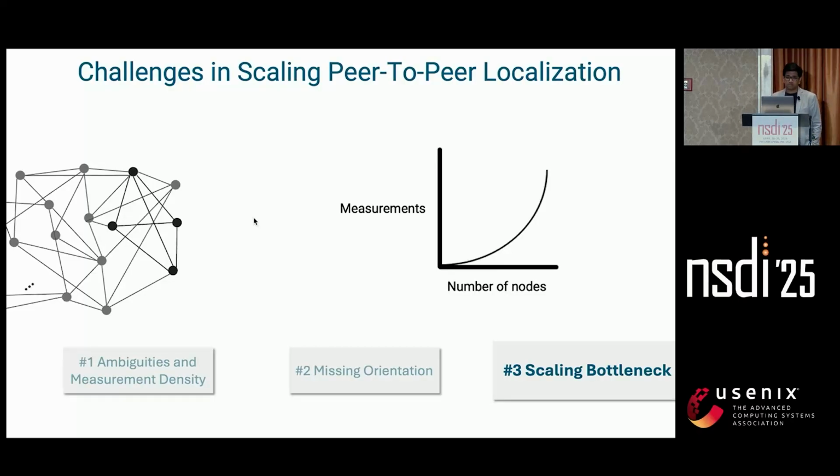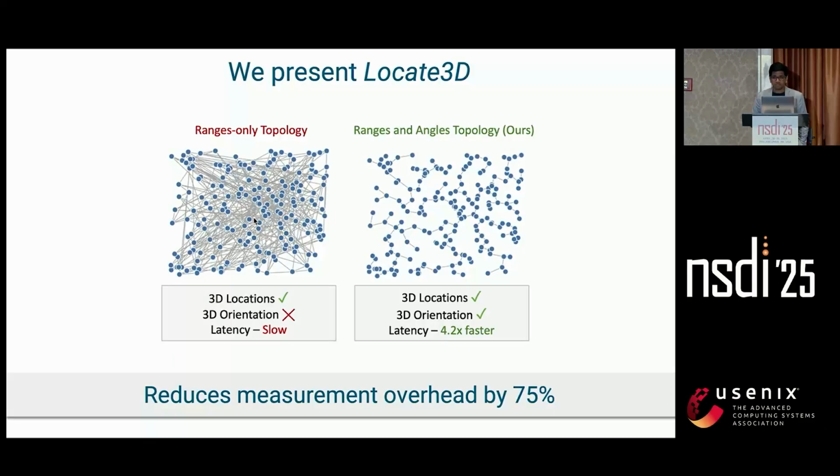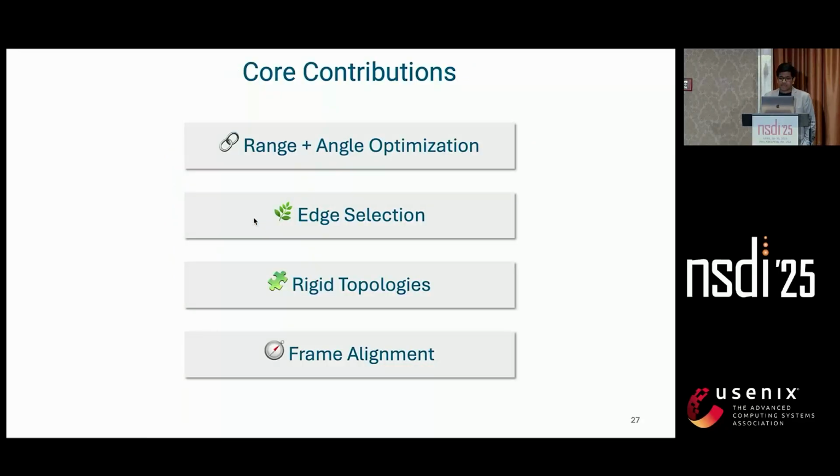And range-only methods, the ranging-based methods, they shoot out of control, making it almost impractical. So today, I'd like to present Locate 3D, a system that can scale from large networks to large networks while recovering full 3D positions and orientations, and it reduces measurement overhead by up to 75%, which is 4.2 times faster than traditional range-only systems. And at the core of Locate 3D system, there are 4 key ideas, and I'll present